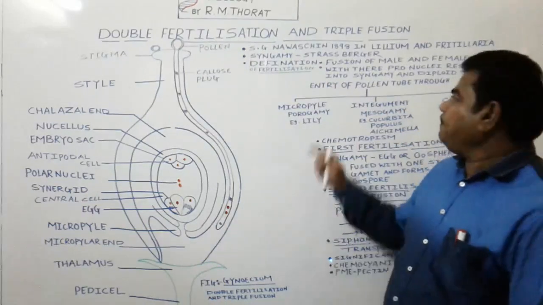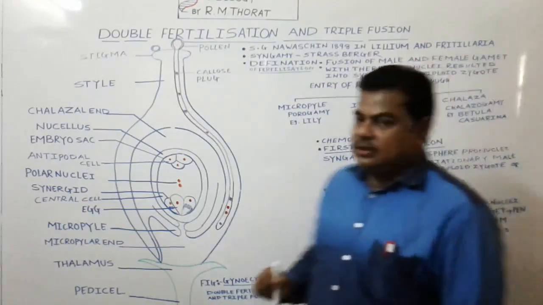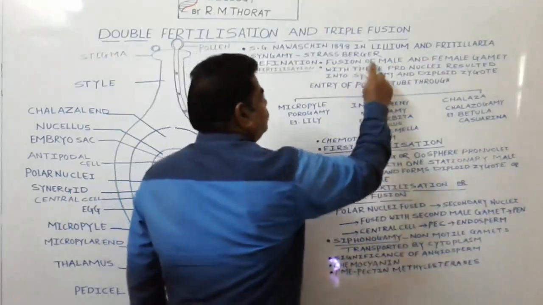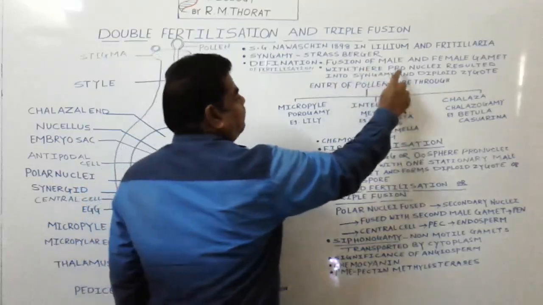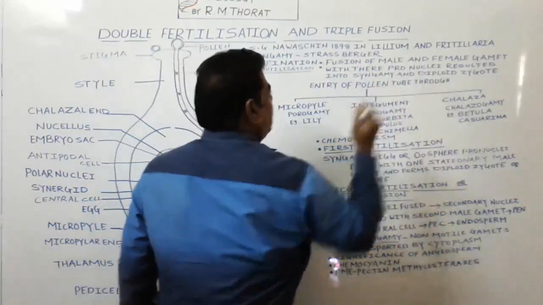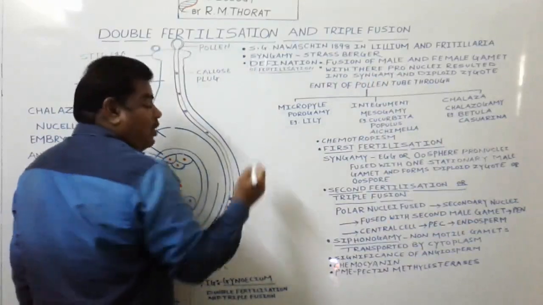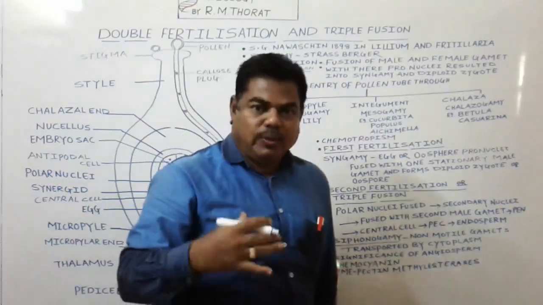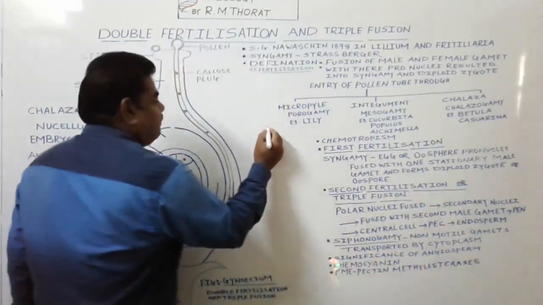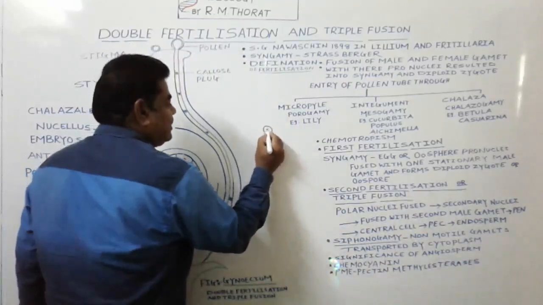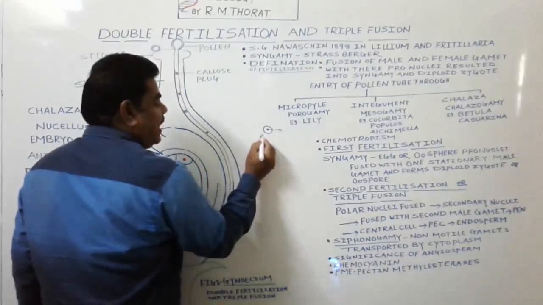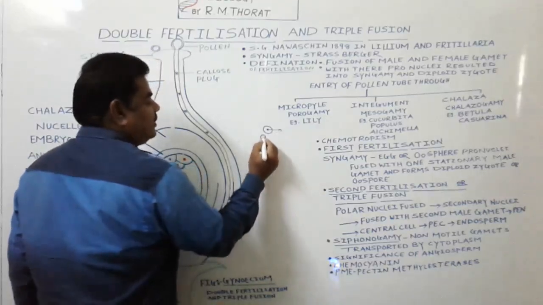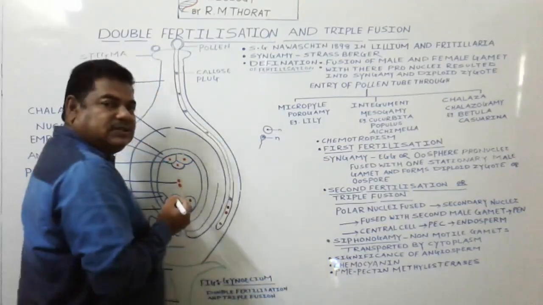Fertilization means there is a fusion of male and female gamete with their pronuclei. Pronuclei means, for example, in case of human, this one female gamete, that is the egg, consists of a haploid nucleus, and this one male gamete consists of a haploid nucleus.